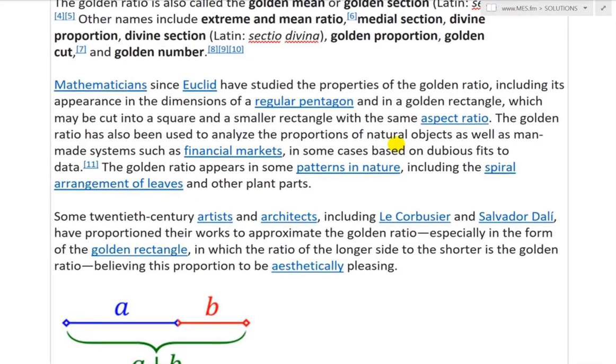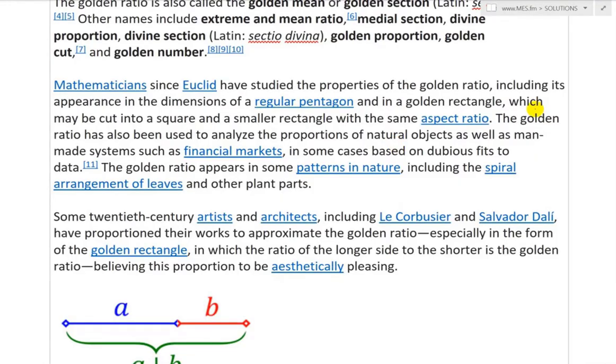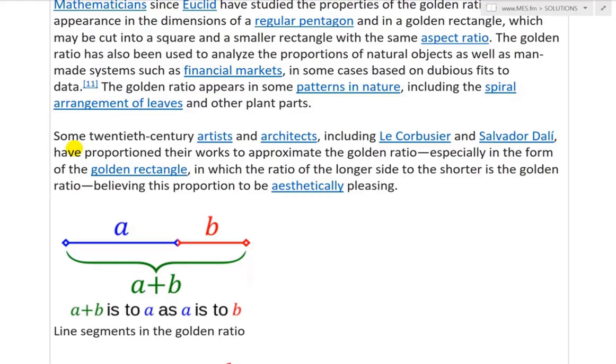It's very fascinating. And in a golden rectangle, which may be cut into a square and a smaller rectangle with the same aspect ratio. The golden ratio has also been used to analyze proportions of natural objects as well as man-made systems such as financial markets, in some cases based on dubious fits to data. So yes, interesting.